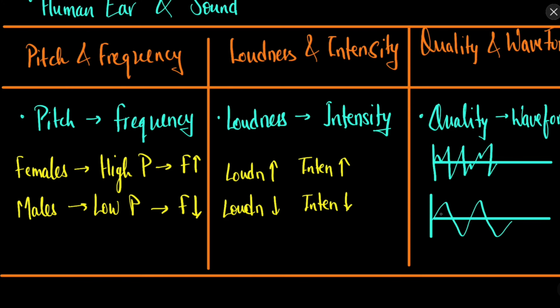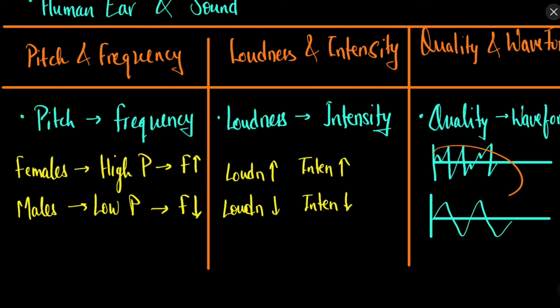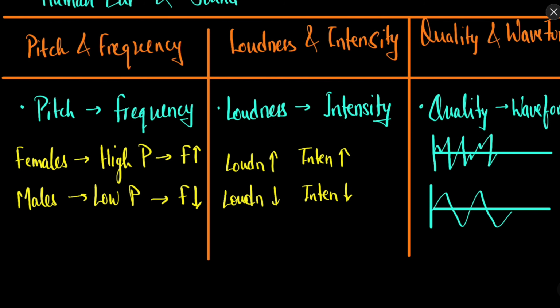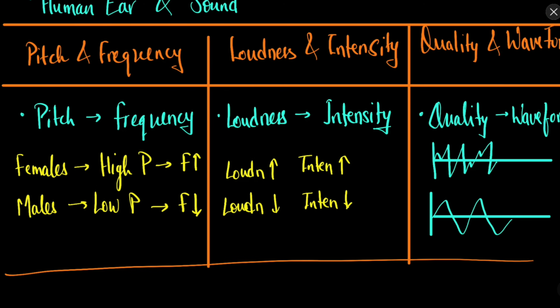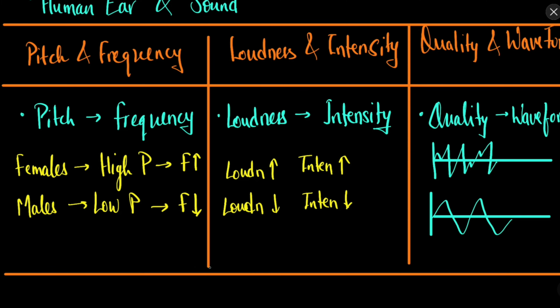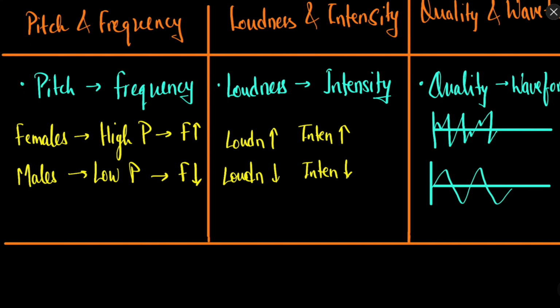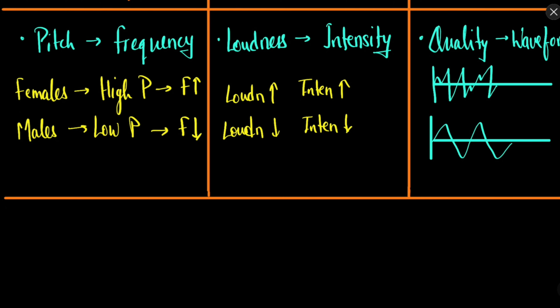Usually if there are soft turns like this, then the sound is a bit soothing to hear, and when there are sudden transitions like this, then the sound is a bit harsh. Usually a rock band sound is like this, and an acoustic guitar sound is like this. So these are the properties which help us in differentiating different types of sounds. The human ear can differentiate sound because of pitch, loudness and quality.